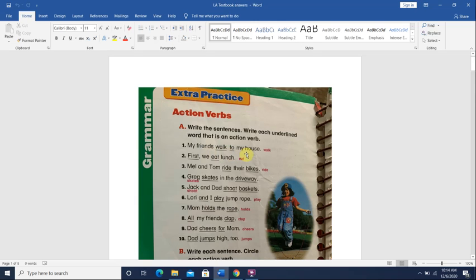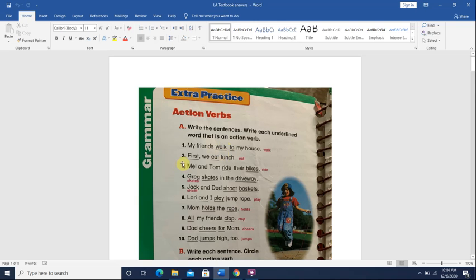Which one is a verb? The verb is the action word that is in a sentence or tells you what the subject is doing. So here we have two words. We have walk and to. Which one is the verb? Walk. Okay? So here, as you see in each sentence, we have two words that are underlined, and you will write the word that is a verb. Walk or to? Of course, walk, because it's an action.